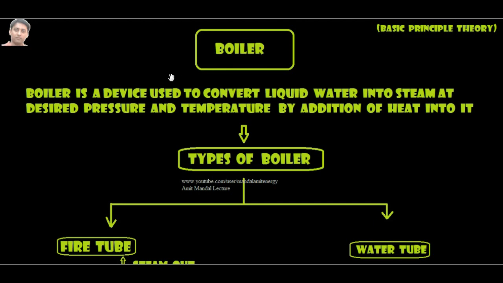So, definition: you might know that a boiler is a device used to convert liquid water into steam. A boiler can convert any liquid into vapor, but I am talking about liquid water converting into its vapor form. So a boiler is a device to convert liquid water into steam at desired pressure and temperature by addition of heat. It means liquid water is there and heat is added to it, so that at desired temperature and desired pressure we can obtain the steam. The device in which this happens is called a boiler.